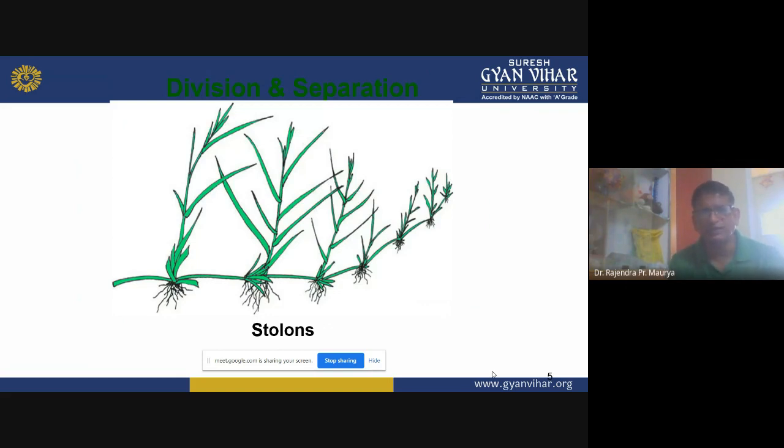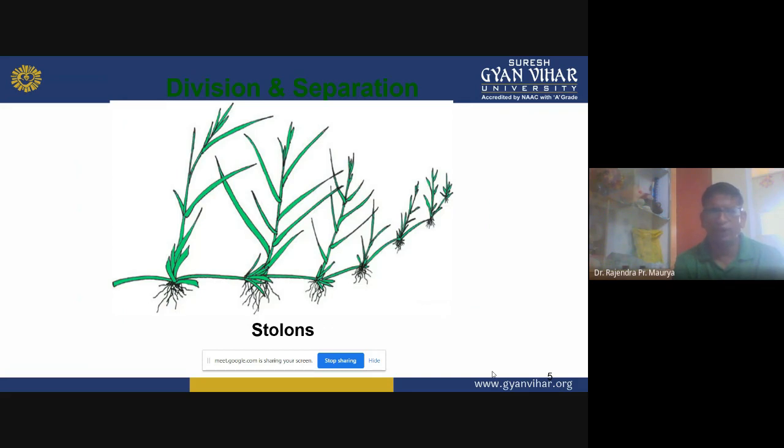Then stolons. So this one is very close or similar to runners. In this picture you are looking at Cynodon dactylon, that is the Bermuda grass, and that we use for turf establishment or lawn establishment.